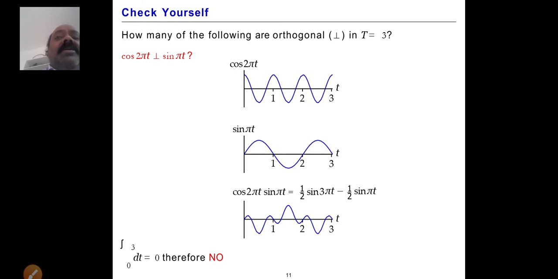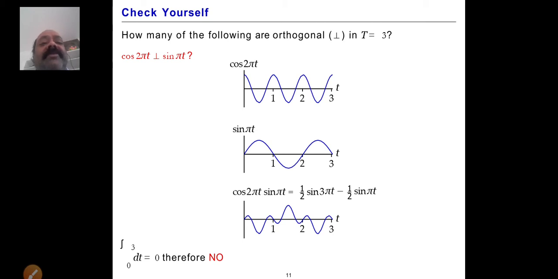Then cos A sin B. Here you use the sin of A plus B plus sin of A minus B form. Sin of A plus B means sin 3 pi t, and A minus B means sin pi t. Since 2 is multiplied and divided, it is half into half of sin 3 pi t minus sin pi t.